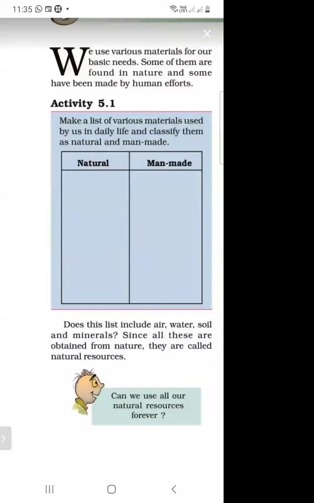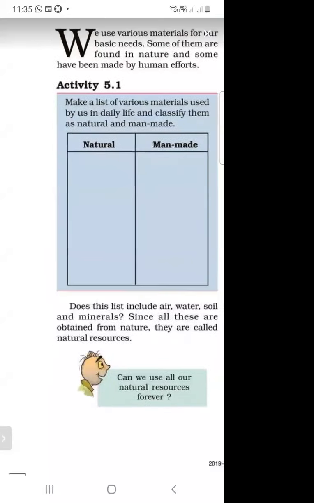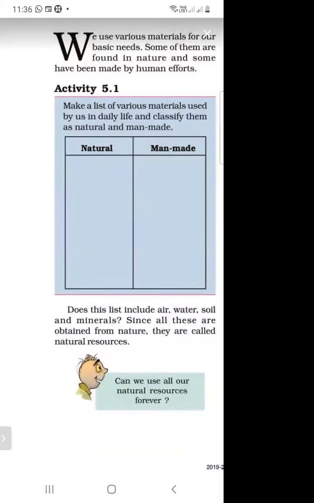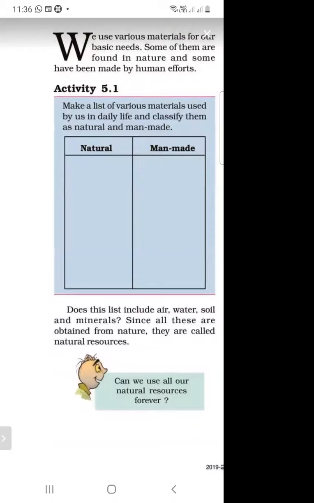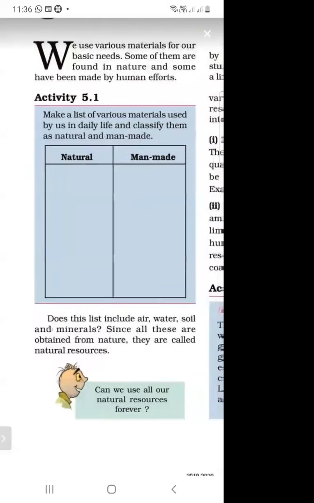So in our list, there are many components present, like air, water, soil, and minerals. Air, water, and soil are natural substances. Since all these are obtained from nature, they are called natural materials. What are natural materials? Air, water, soil, and minerals. So can we use all our natural resources forever?